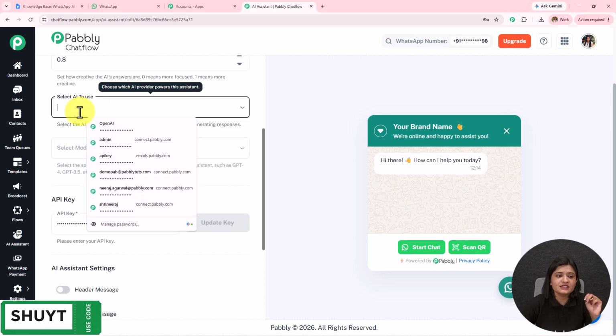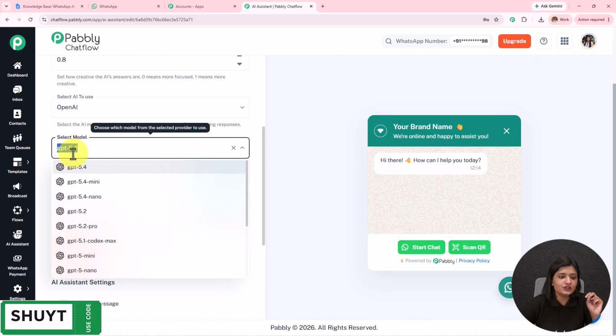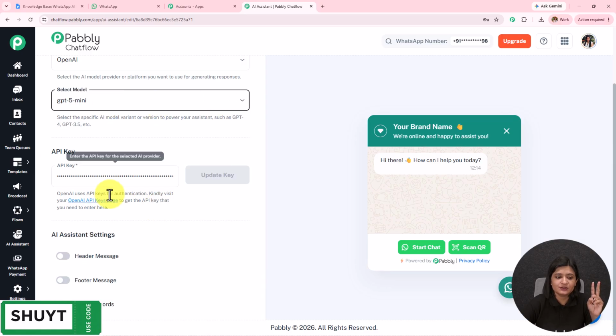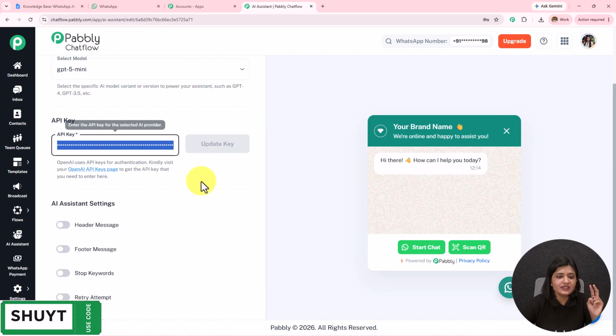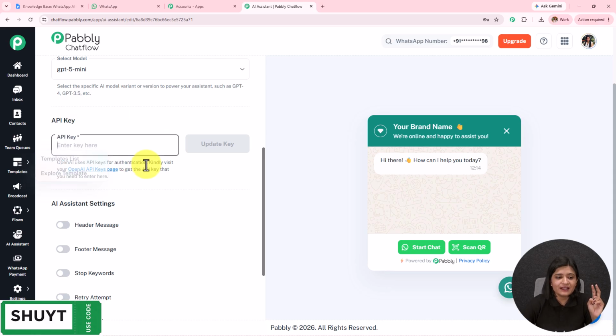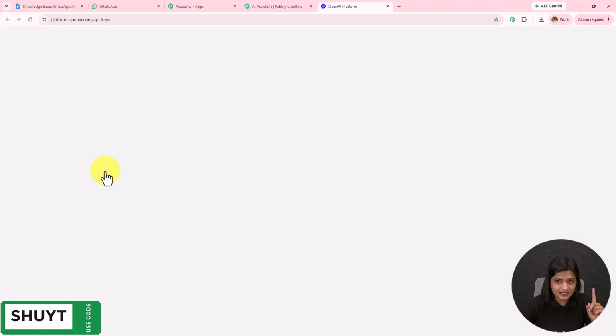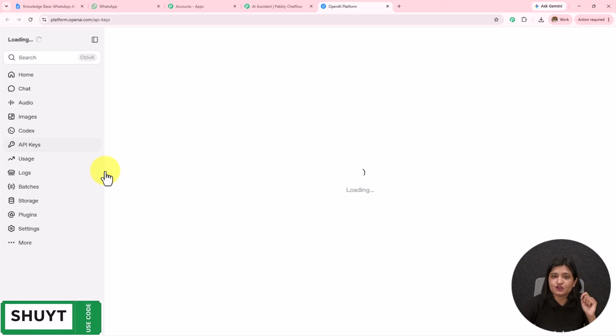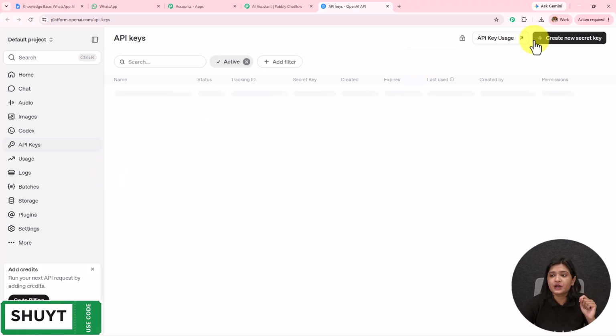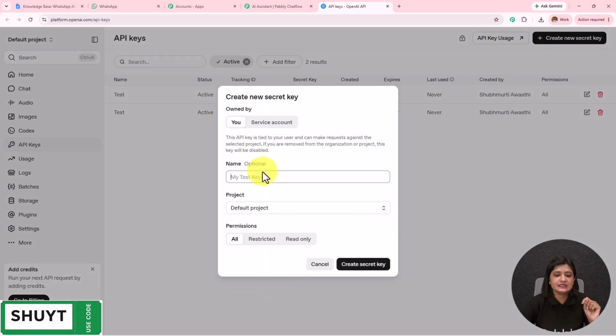The AI to use is OpenAI. Then the model will be GPT-5 mini. You can set this according to the requirement again, and then you have to enter the key under this API key. So if I click on the hyperlink given in the help desk, I will land on the API keys page of OpenAI. To create a new token, you simply have to click on this create new secret key.